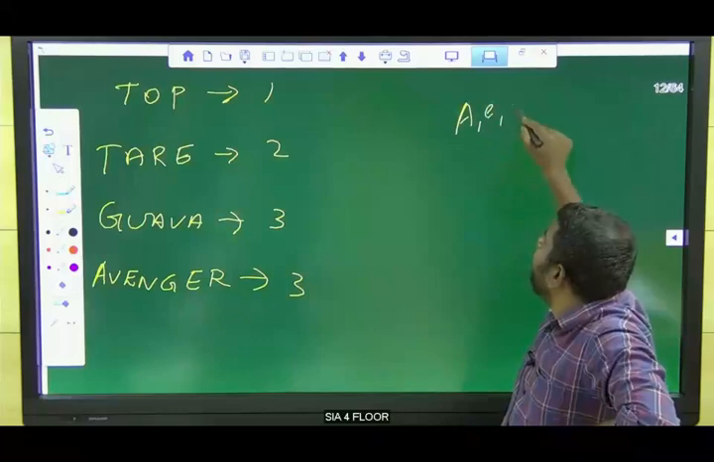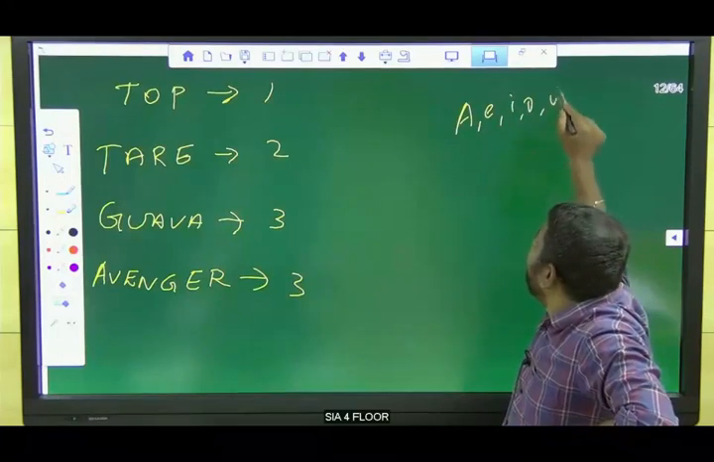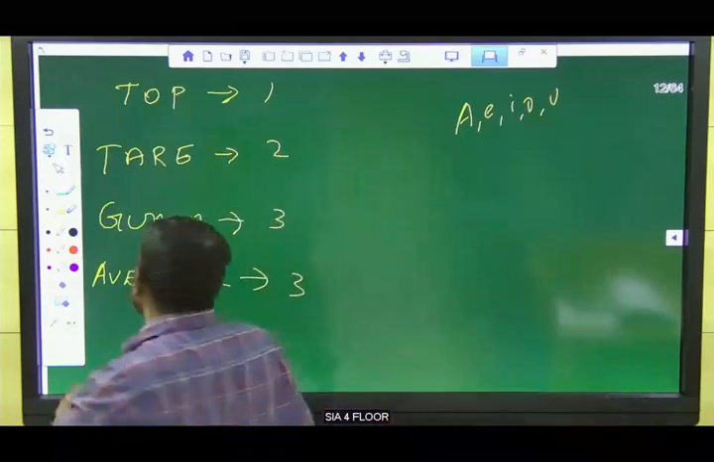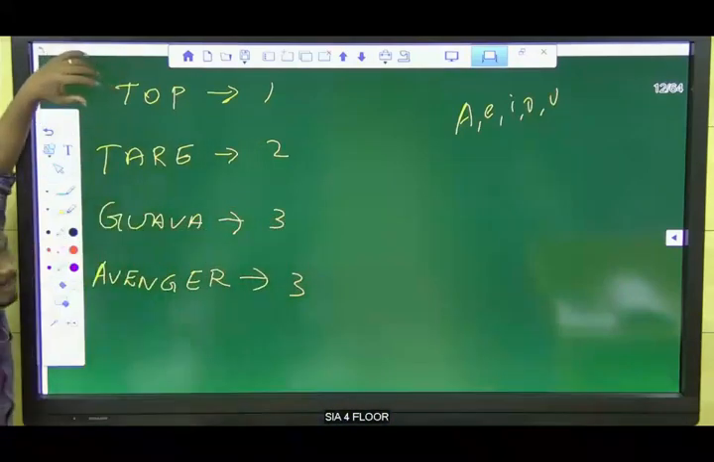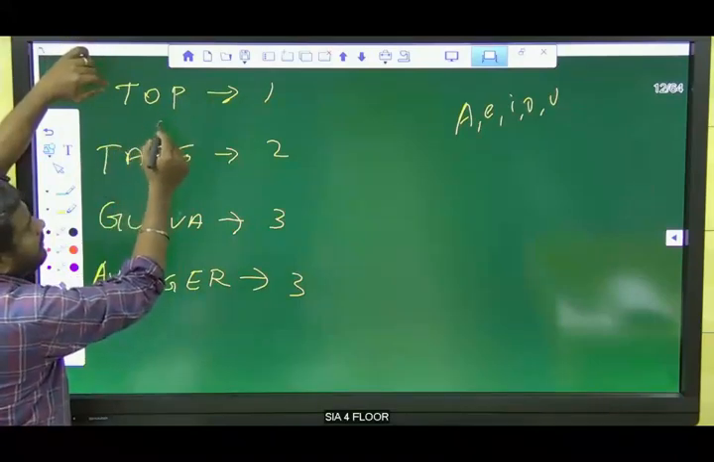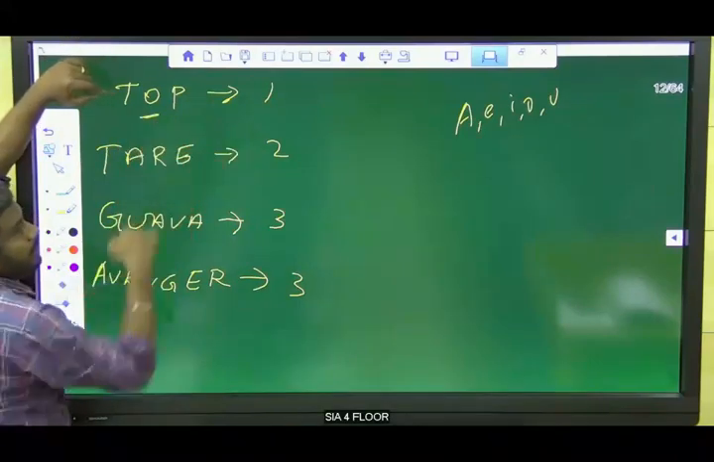Actually, how many vowels do we have? We have only 5 vowels: A, E, I, O, U. So how many vowels are there in each given word? Take the first word, top. How many vowels are there? O is the only vowel here.